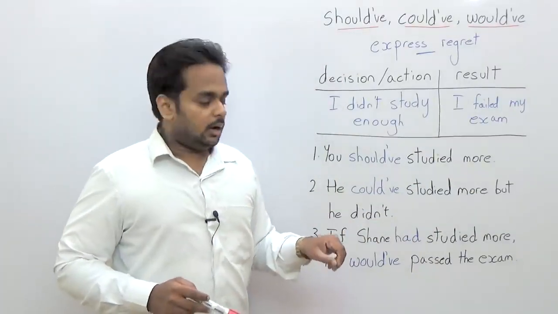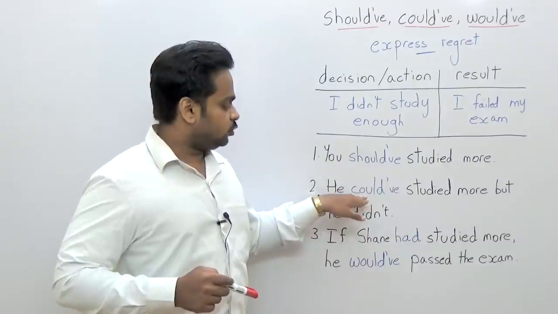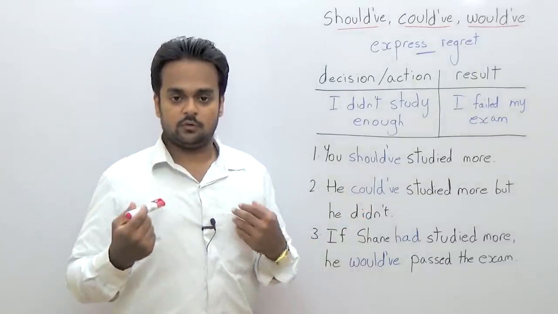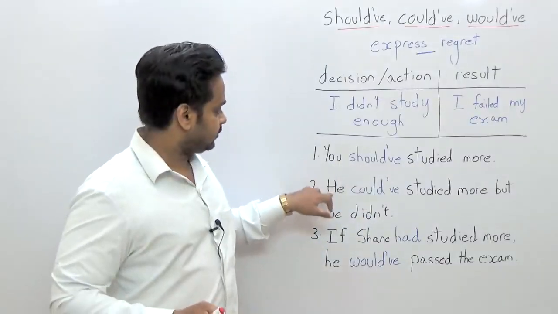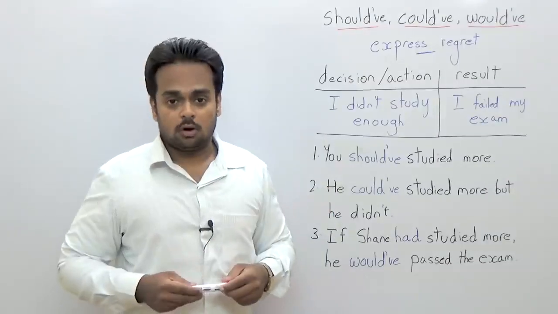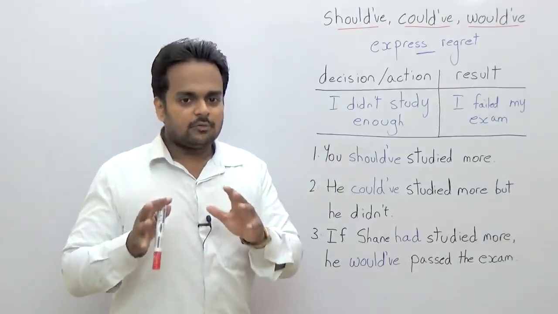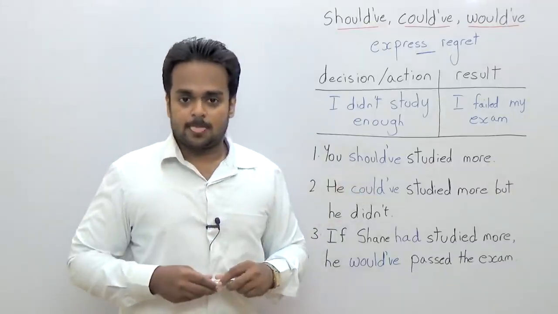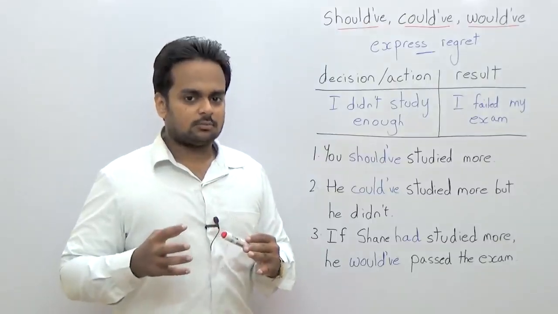Okay. But it can be used in another way. You can also use could've directly to someone if you want to say that you're not happy about their decision. So you can say, you could have studied more. What that does is that's a little softer than should have. Compare the two. If I tell you, hey, you should have studied more, that's a little strong.